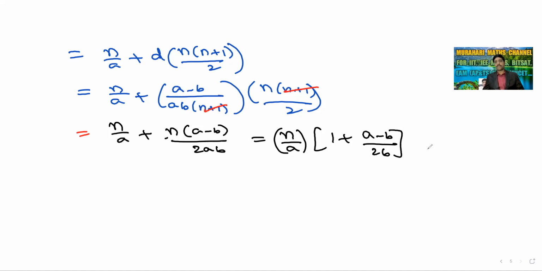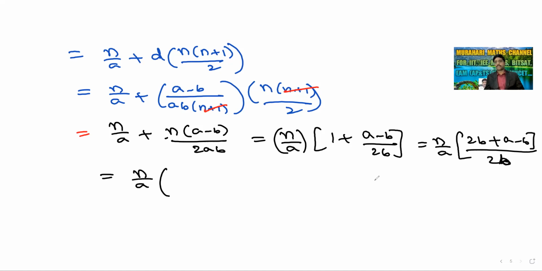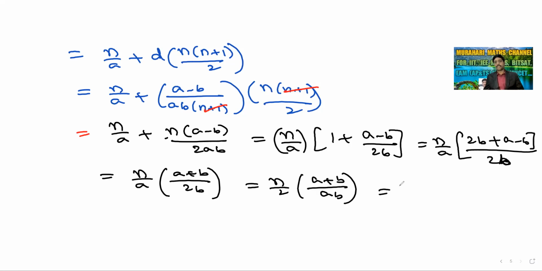So it is n by A into, let us take the LCM 2B, 2B plus A minus B. It will be n by A into A plus B by 2B. So n by 2 times A plus B by AB. This is nothing but n by 2 times, A by AB is 1 by B and B by AB is 1 by A.